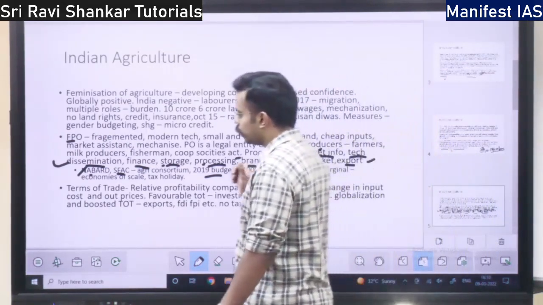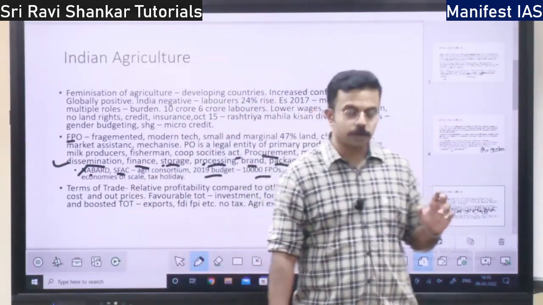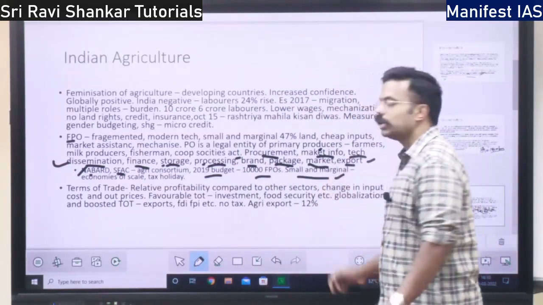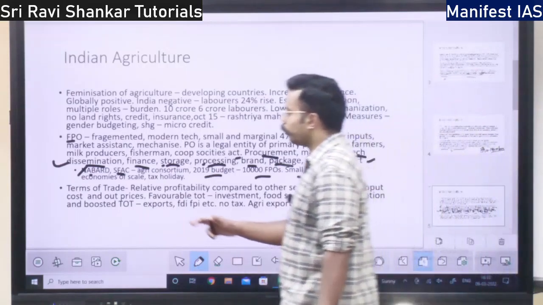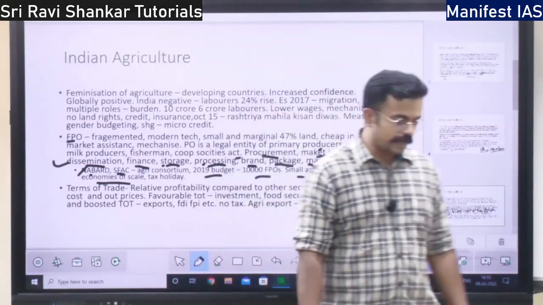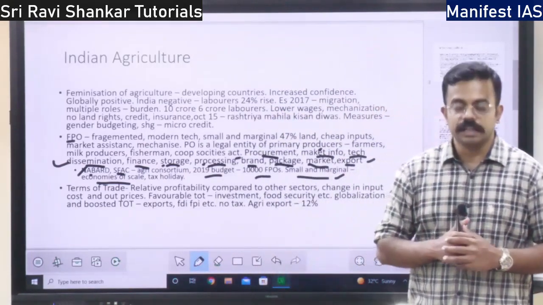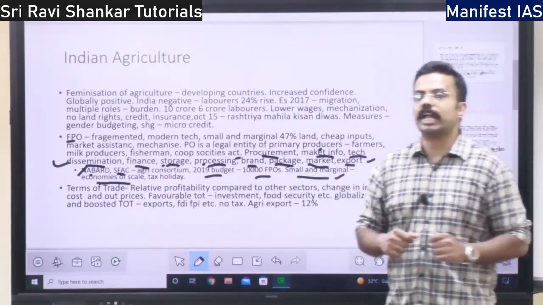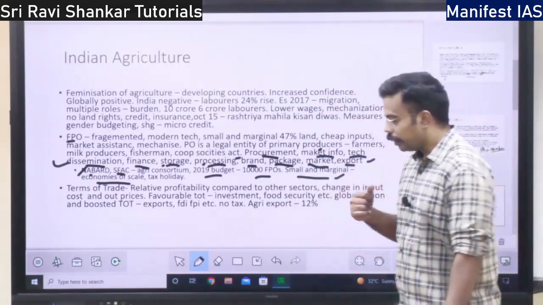Next you have small and marginal farmers. One more benefit is that this organization is beneficial for small and marginal farmers. How is it beneficial? It provides economies of scale. What do you mean by economies of scale? Economies of scale means selling in bulk. If an individual farmer sells his individual product, it will not have any value. But if he sells through the FPO, there will be a lot of benefits.